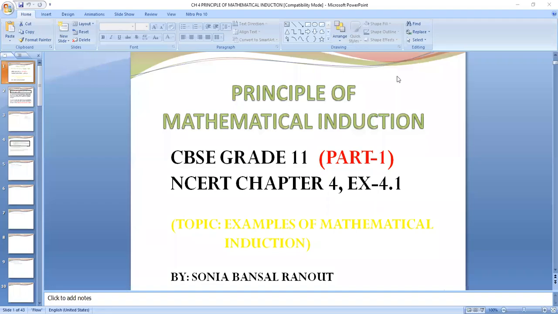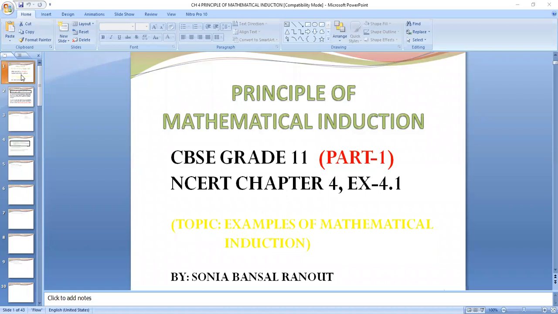So today we will start with the new chapter, Principle of Mathematical Induction. The chapter is very easy, and it has no connection with the previous chapters. So if you are new to this plus one mathematics, you're doing it for the first time, you will be able to understand. Even if it is your first chapter of the maths book, you will be easily able to understand this chapter, right? This chapter is easy, but still it needs careful calculations.